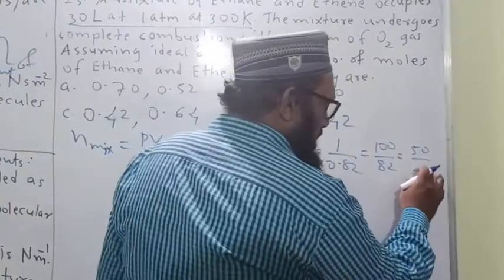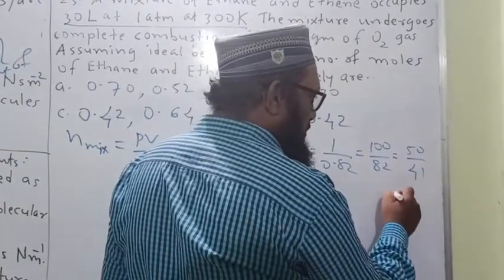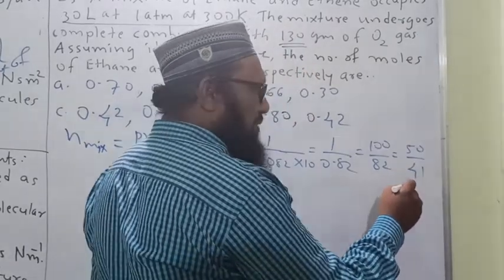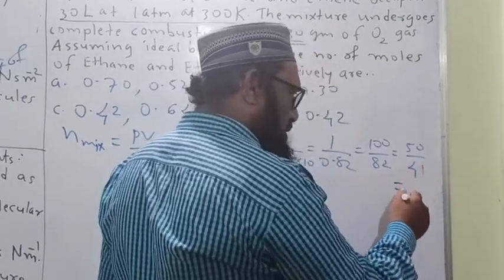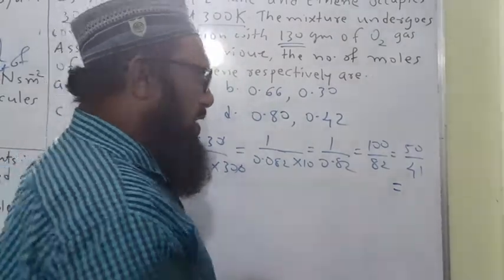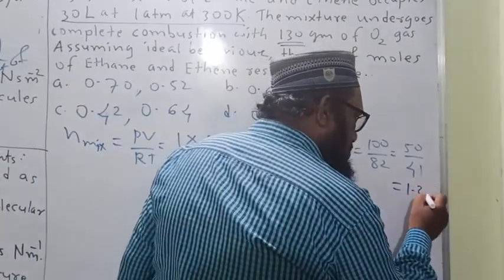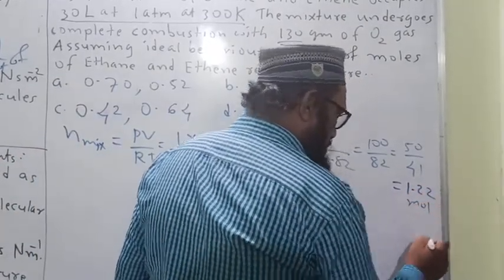And I think if we take 50 upon 40 means 5 by 4, that is 1.25, and that's why this will be less than 1.25, and this answer comes to 1.22 mole.